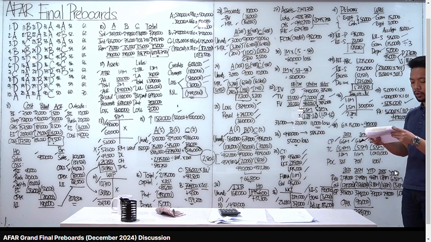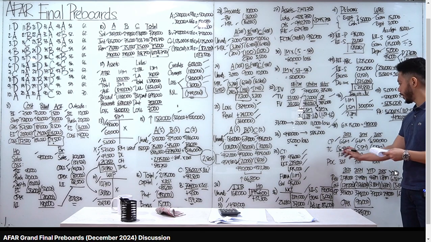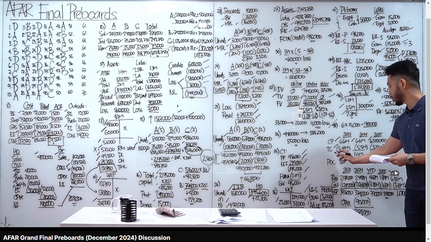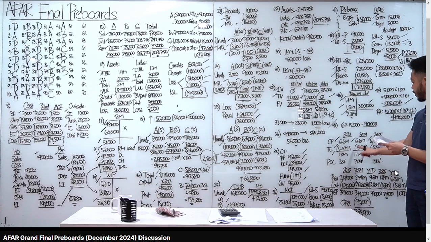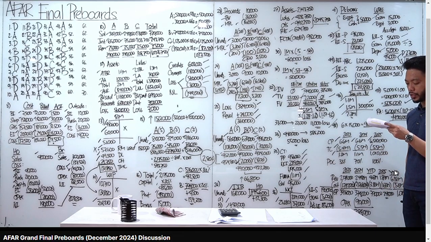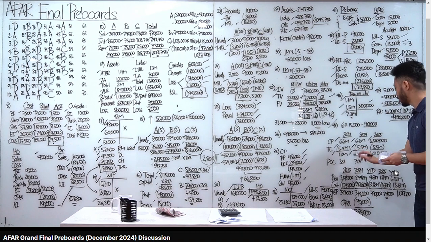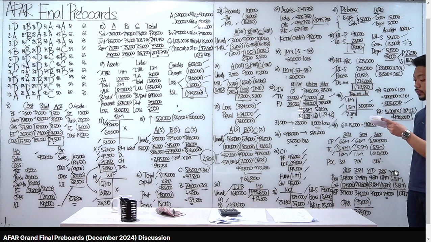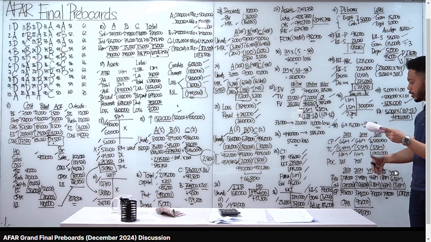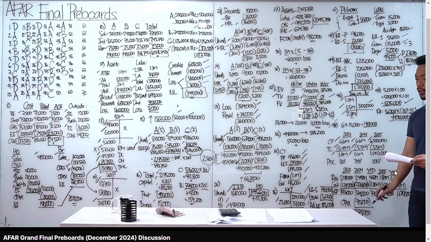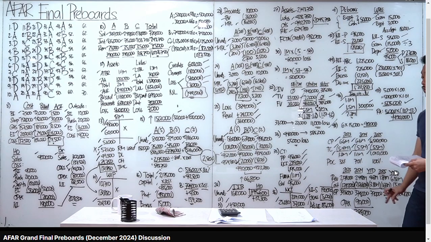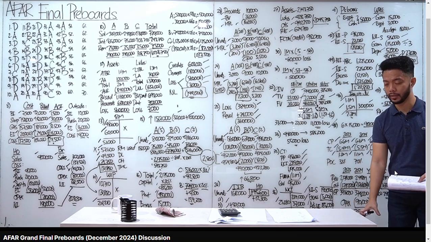Tingin ka doon sa table sa baba. Cost incurred each year, 1,782 plus estimated cost to complete, 3,618, nakuha ko yung total cost na 5.4. Positive naman, walang problema sa 2023. Sa 2024, cost incurred each year na 2023, plus mo yung 2024, plus mo yung estimated cost to complete, makukuha mo yung 5.5 million. Walang problema, positive, 1.1 million. Let's go to 2025. Add mo lang lahat ng cost incurred each year. 1,782 plus 2,068 plus 1,650, that's 5.5 million. Walang problema, positive, 1,010,000. So, ibig sabihin, wala tayong estimated loss.